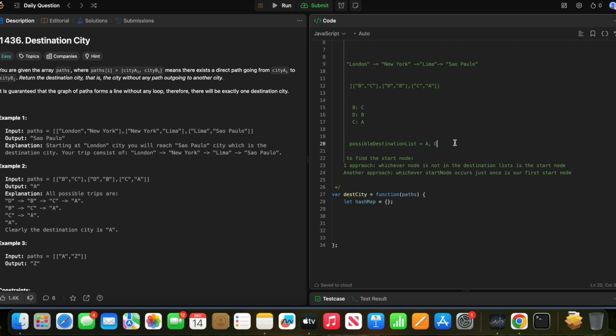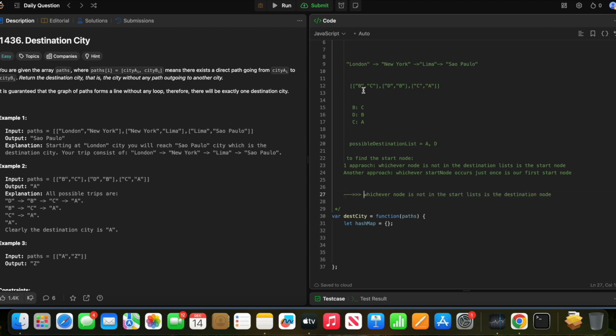So I can just create this map and this, right? D is in the start node, so A must be the answer, right? So this is one approach. Actually, I just came up with another approach. Just like this, whichever node is not in the start node will be the destination node, isn't it? Whichever node is not in the start list is the destination node, right? So why can I not follow this approach?